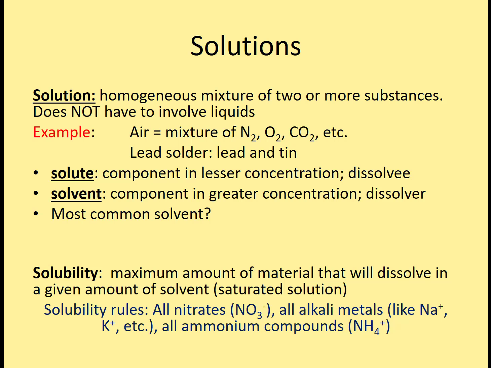A good example of a homogeneous mixture or a solution that's a solid would be lead solder. That is composed of lead and tin, and it's melted together and it makes a solid homogeneous mixture or solution. A solute is the component in lesser concentration, or the thing that dissolves. The solvent is the component in greater concentration, and it is the dissolver. How I memorize solute and solvent is I remember alphabetical order, and I draw it like this. So U, V, and I know that the solute goes into the solvent.